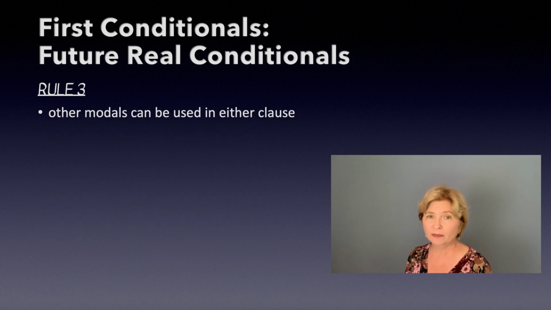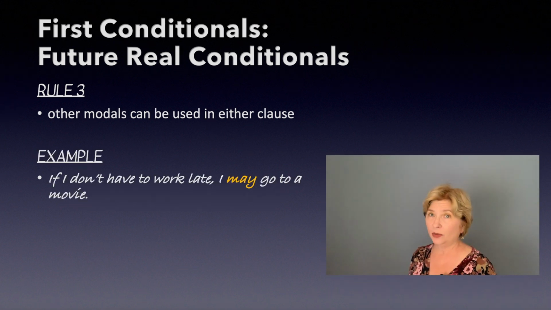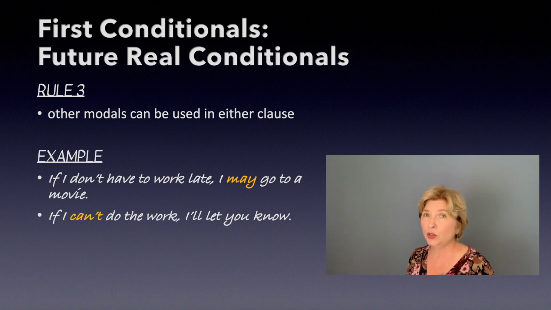Next, rule number 3. Other modals such as can, have to, could, may, might, must, or should can be used in the if clause or the main clause. For example, if I don't have to work late, I may go to a movie. It's another way to say the same thing that I said in the last example. That was a modal in the main clause. An example of a sentence with a modal in the if clause is, if I can't do the work, I'll let you know.